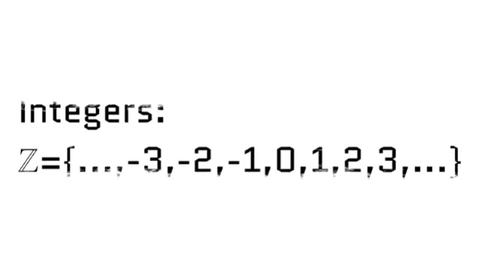But subtraction fails. 3 minus 5, for example, is not an element of the set of natural numbers. This failure gives rise to the integers. Natural numbers aren't enough to answer every question. But we're not talking about integers just yet.